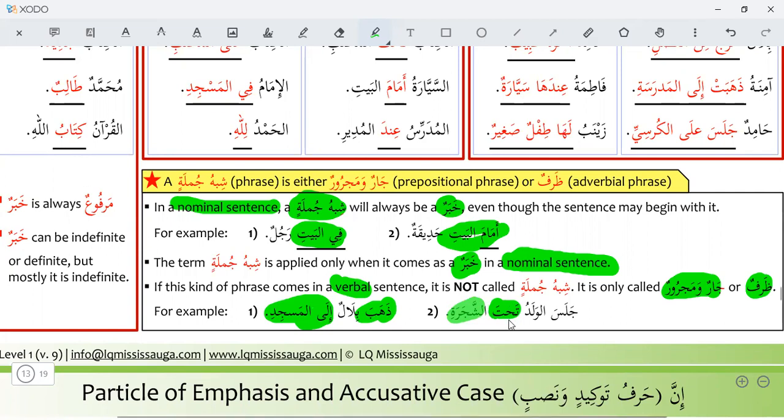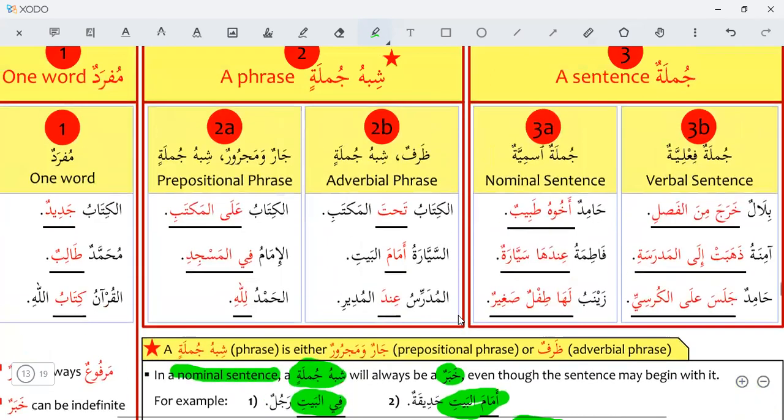So here tahta is mudaf and ash-shajarati will be mudaf ilayh. The boy sat under the tree. So this is a phrase in a verbal sentence, not a shibhul jumla.